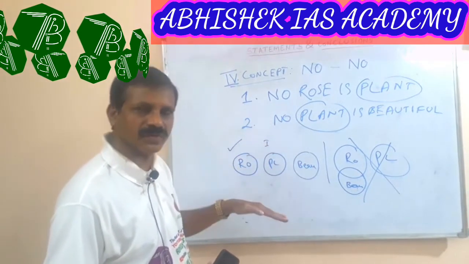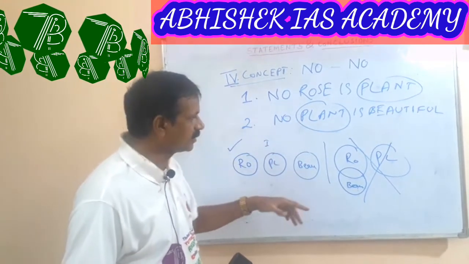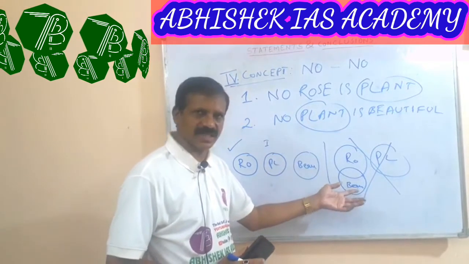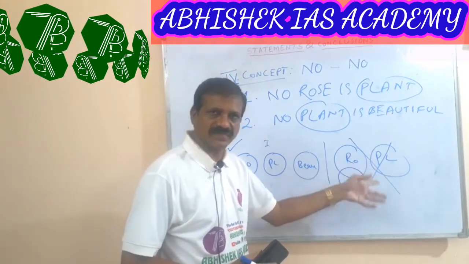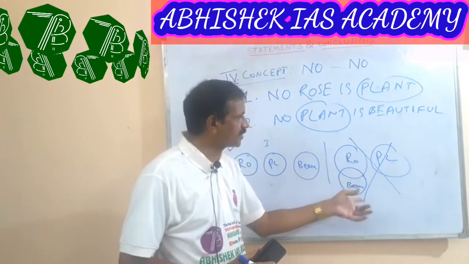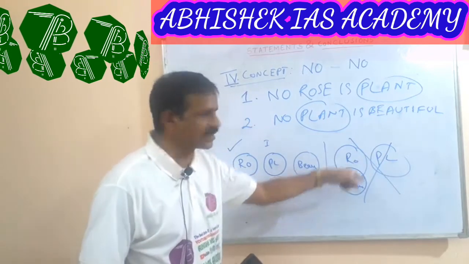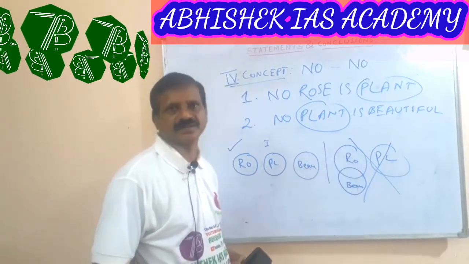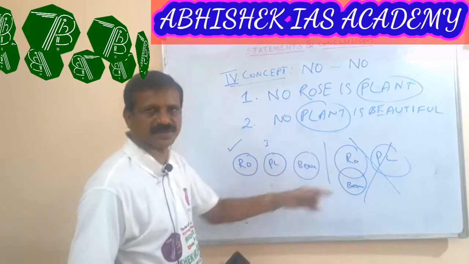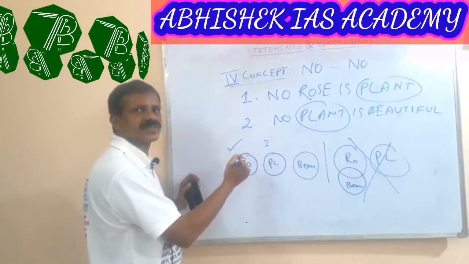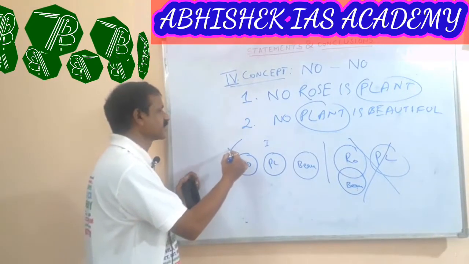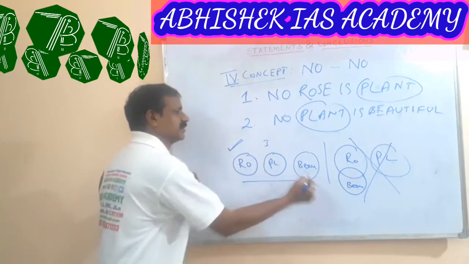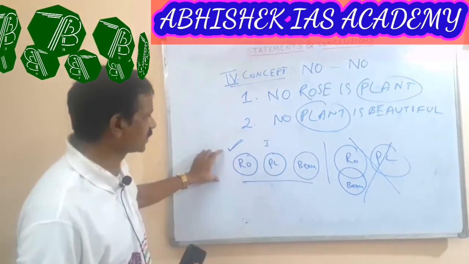We think maybe it happens like that, so we frame it in this Venn diagram, but it does not happen 100%. Hence we take maximum preference for the first Venn diagram.